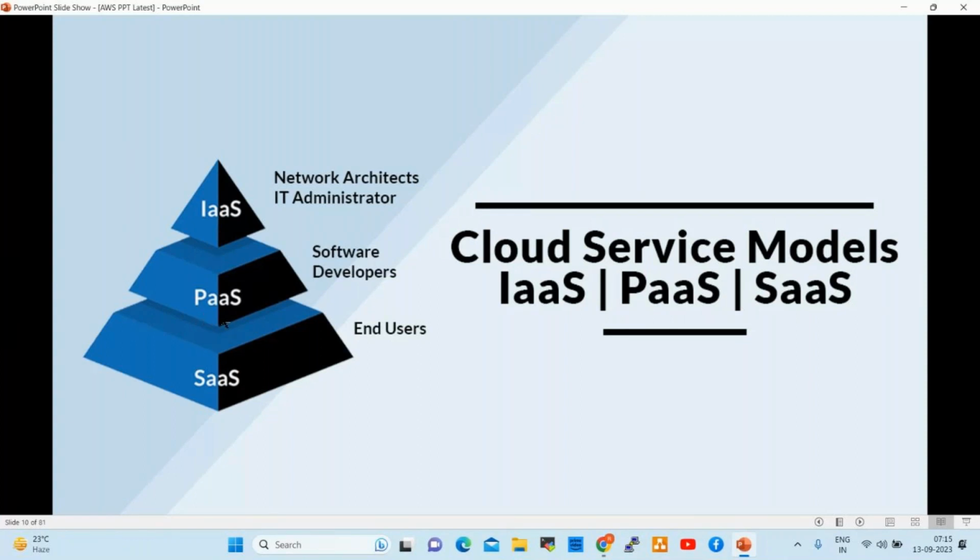Next one is platform as a service. What is platform as a service? When we log in to the AWS console, a Kubernetes service is already available that we can use directly, which is nothing but platform as a service. The third one is software as a service. These are end-user services, normally Amazon shopping site, Meesho, Myntra, Reliance Trends. These are all digital applications like Google Drive, OneDrive, and they come under SaaS, right? So infrastructure as a service, platform as a service, software as a service. Cloud is providing these services, right?